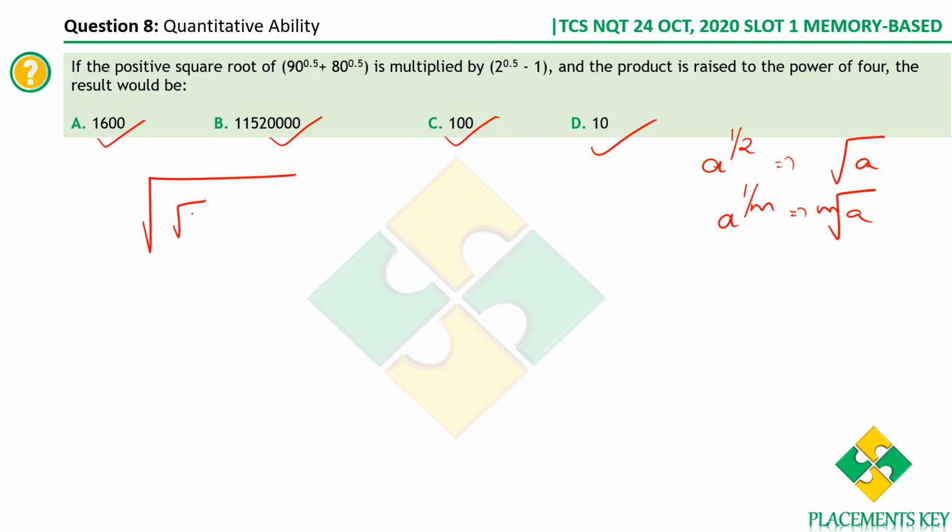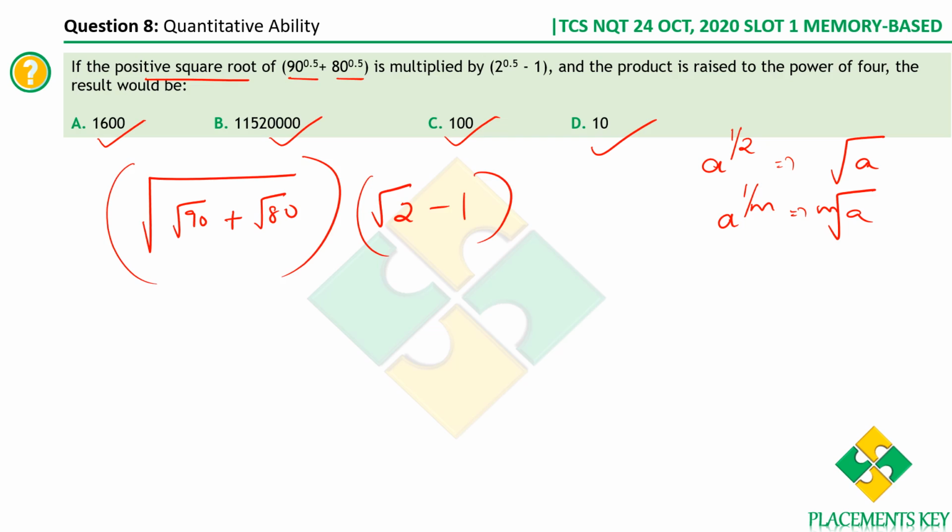So square root of 90 plus square root of 80. Got it, right? Positive square root. So for that I've written square root of 90 plus square root of 80. Then this is multiplied with what? 2 power 0.5 is again square root of 2, square root of 2 minus 1. And finally the product is raised to the power of 4. So this is what we are supposed to find.